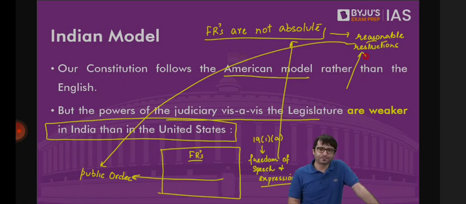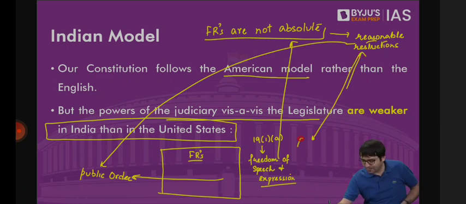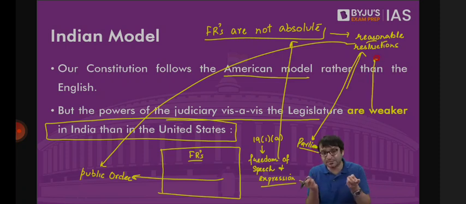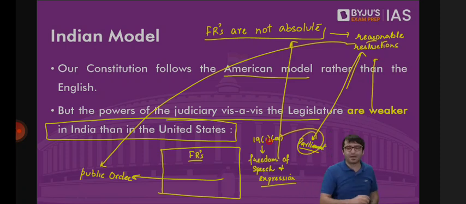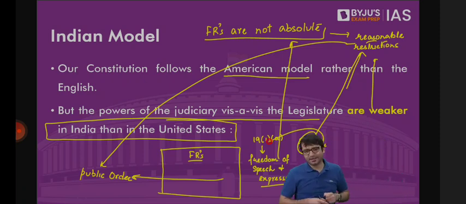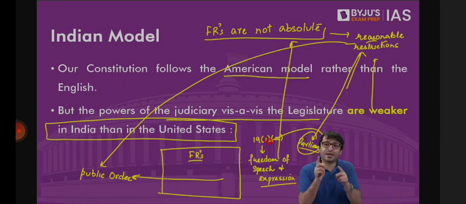But who can impose these reasonable restrictions in India? Parliament. Initially, when the Constitution was enacted, there were 4 grounds on the basis of which your freedom of speech and expression can be restricted, which we will discuss later. 4 additional grounds were added when the Parliament amended the Constitution. That means 4 additional reasonable restrictions were imposed on your fundamental rights. By whom? By the Parliament. But in the United States, if there is a restriction on your Bill of Rights, on your fundamental rights, those restrictions cannot be imposed by the Parliament. Those restrictions can be imposed by the judiciary.